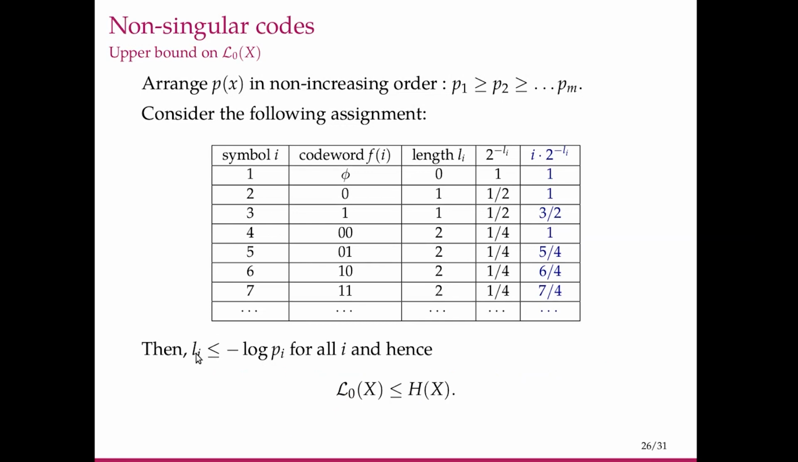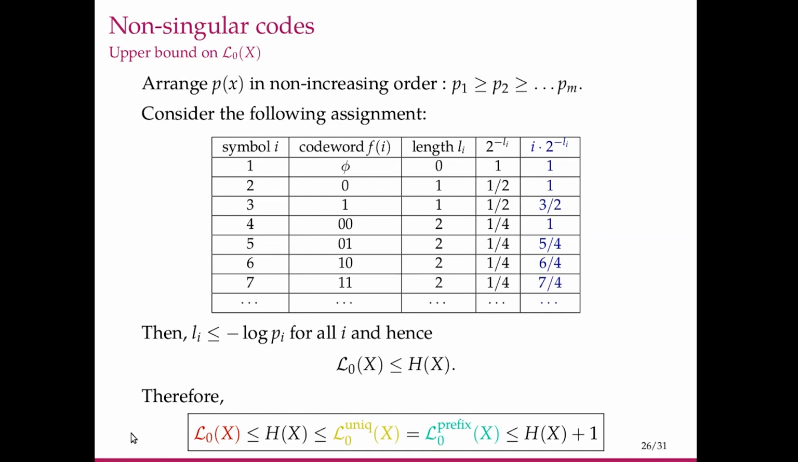Therefore, the expectation of Li is less than or equal to the expectation of minus log pi, which is nothing but the entropy H of X. So for this code, we obtained that the expectation of Li is less than or equal to H of X. So the minimum among all non-singular codes has to be smaller than that. So L0 of X is less than or equal to H of X. So we can actually place L0 of X to the left of H of X in this expression.